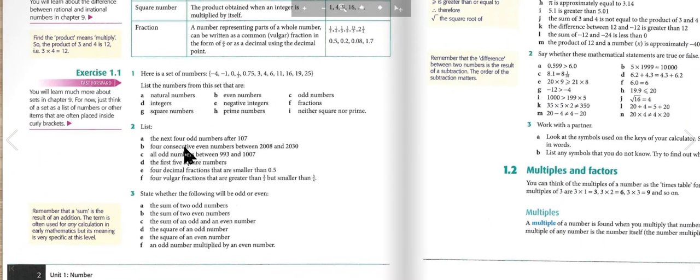Here is a set of numbers: -4, -1, 0, a half, 0.75, 3, 4, 6, 11, 16, 19, 25. List the numbers from the set that are natural numbers, even numbers, odd numbers, integers, negative integers, fractions, square numbers, prime numbers, neither square nor prime. Pause this video to think for yourself.